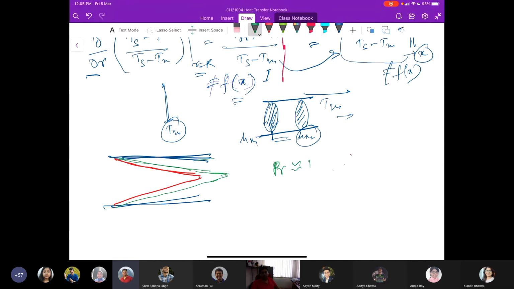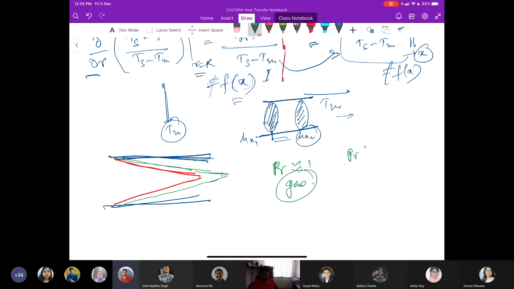If Prandtl number is nearly 1, that is the case for several gases, these two boundary layers essentially coincide. These two boundary layers are identical.